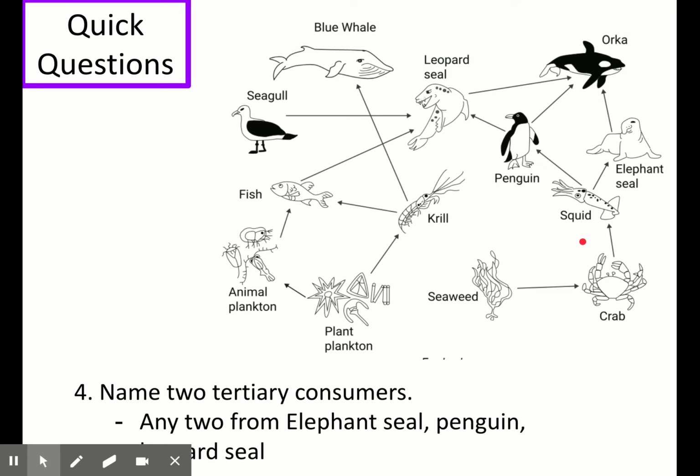And I'll just show you one of these in an example. So if I'm looking for the tertiary consumer, this is a producer, primary consumer, secondary consumer, tertiary consumer, and that's how I get elephant seal. If I was looking for penguin, it would be producer, primary consumer, secondary consumer, tertiary consumer.